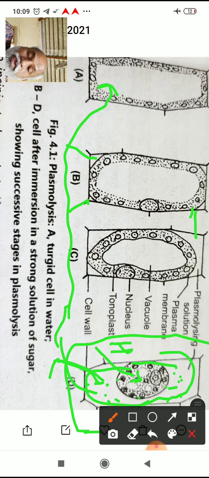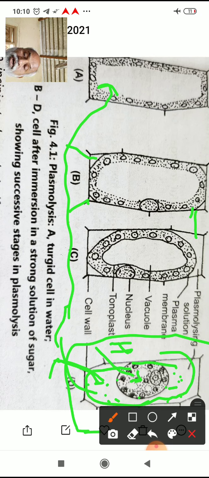This raises the solute content of the jelly to such an extent that bacteria and mold cells falling into the jelly are quickly plasmolyzed and they die.